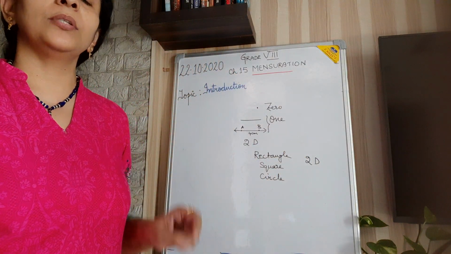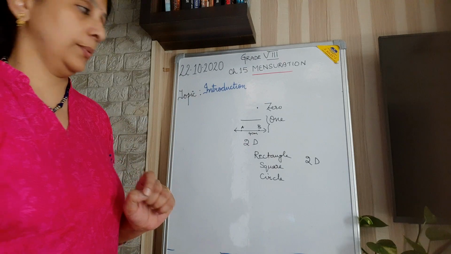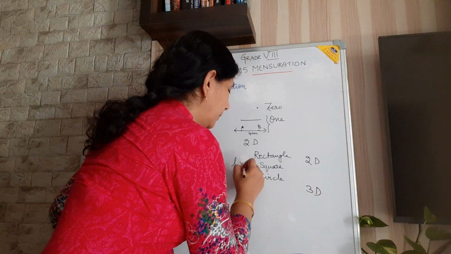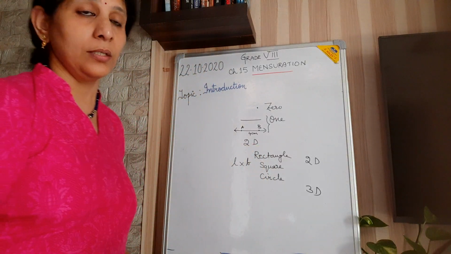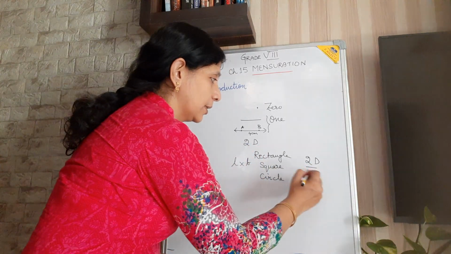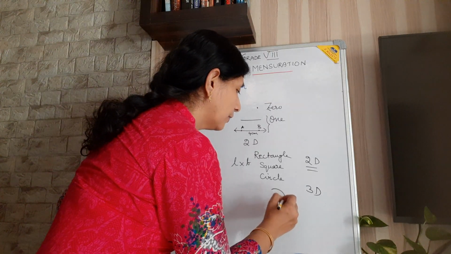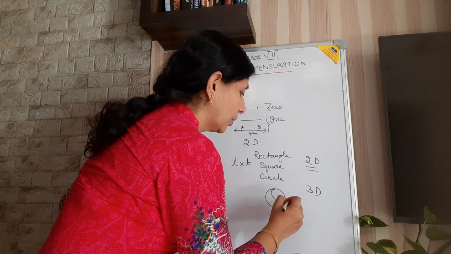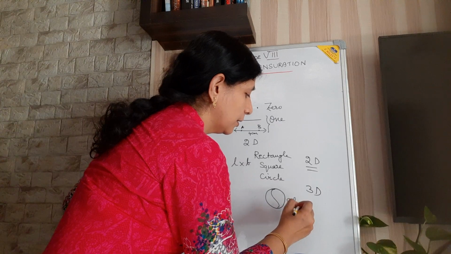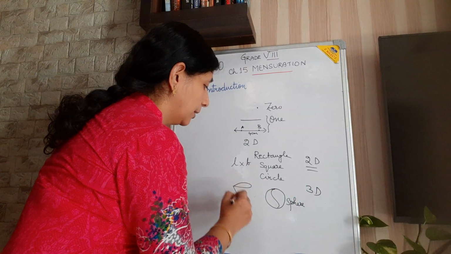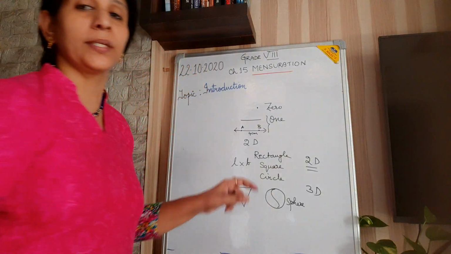Now in this chapter you are going to learn three-dimensional figures also, that is, those having three dimensions. Here it is length and breadth, or depth or something like that, only two dimensions. And three dimensions means there are figures like a sphere, like your ball, and a cone, the ice cream cone. It has got depth, etc.